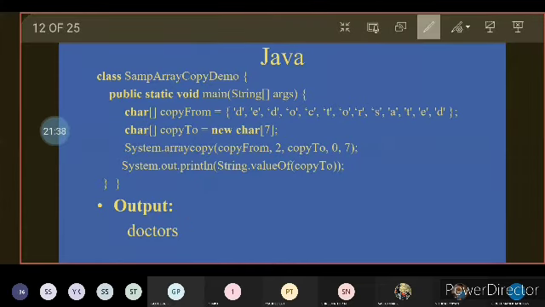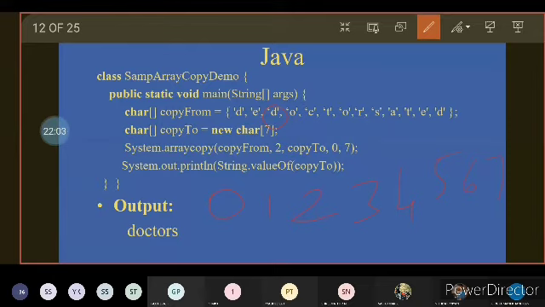I repeat. So in the copy from array, we are set from the position 2, we have to copy, and in copy to array, we have to copy the value from 0, 1, 2, 3, 4, 5, 6, and 7. Totally 8 values we have to store.